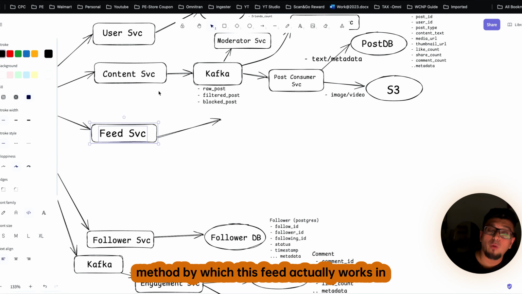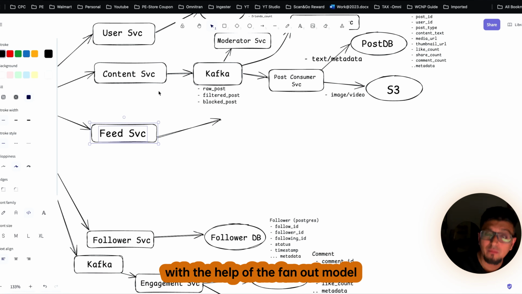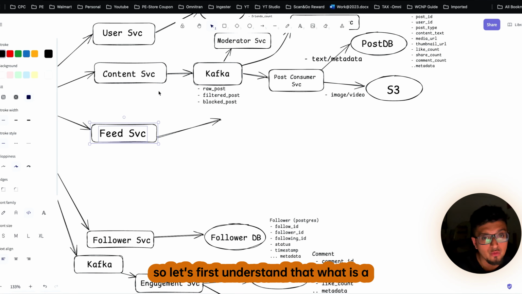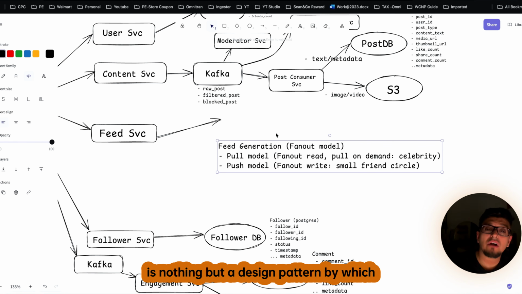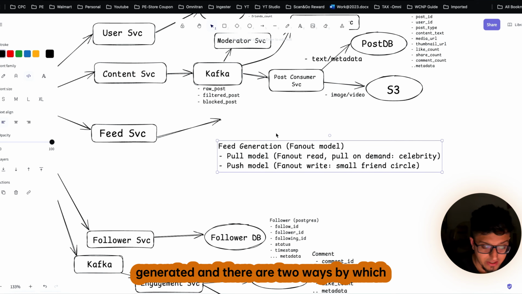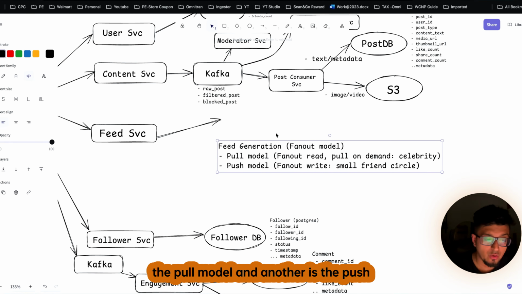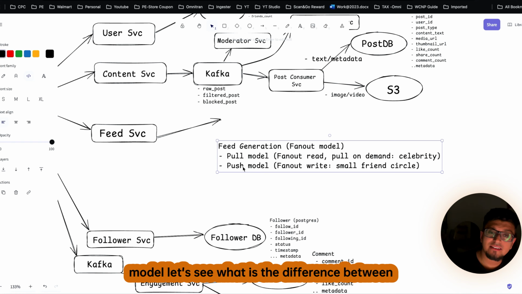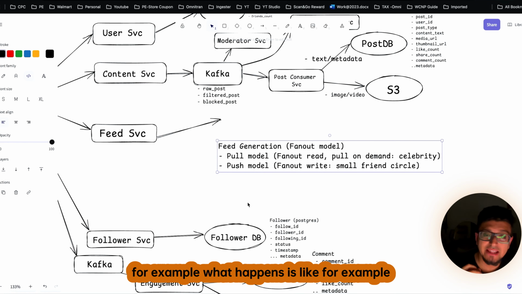The popular method by which the feed actually works in social media or any news platform is with the help of the fan-out model. So let's first understand what a fan-out model is. A fan-out model is nothing but a design pattern by which the feed of the social media gets generated. There are two ways by which you can generate a fan-out. One is the pull model and another is the push model. Let's see what is the difference between the push model and the pull model.